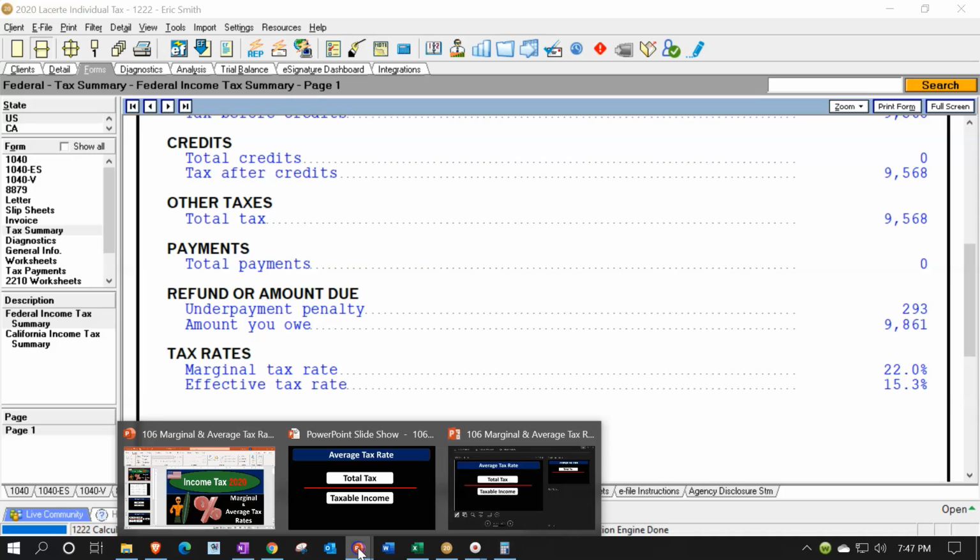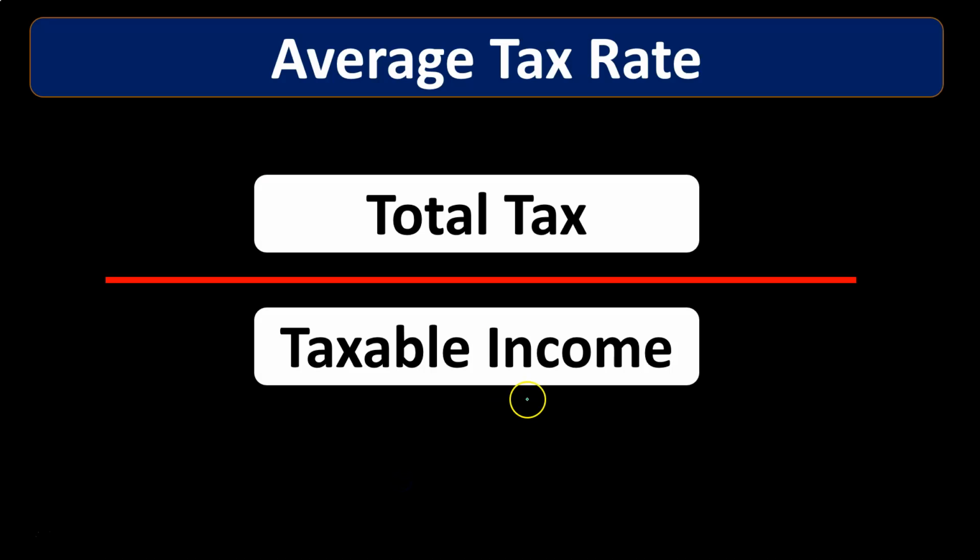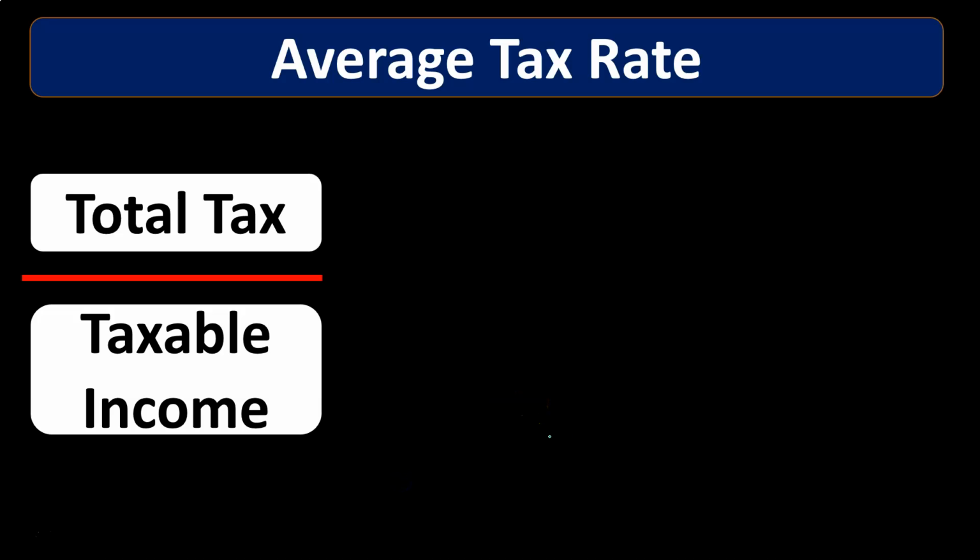Why? Because the person is already in that upper bracket. So the average rate isn't going to help me with projections into the future, and it can actually cause me problems. It could cause me to have too little of the withholdings.